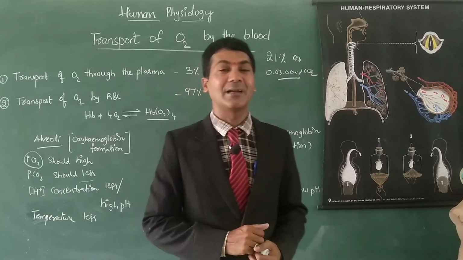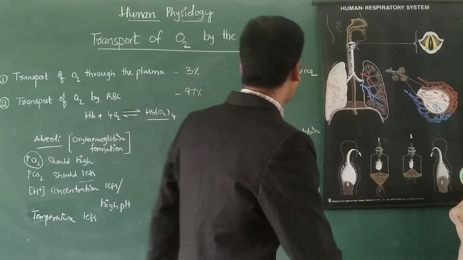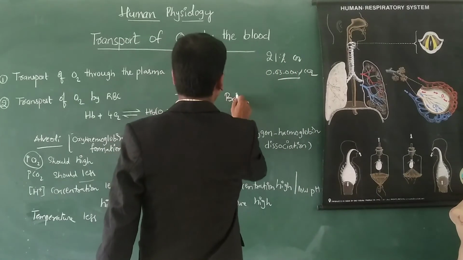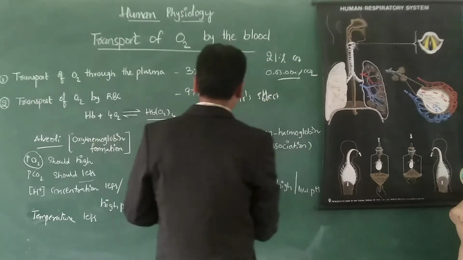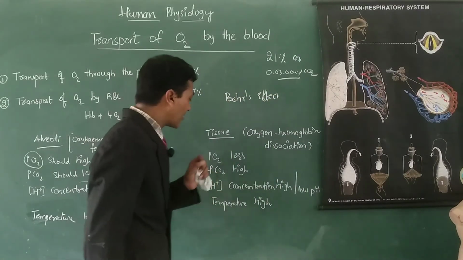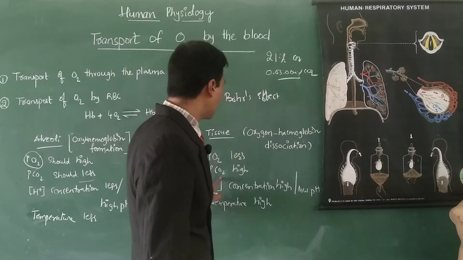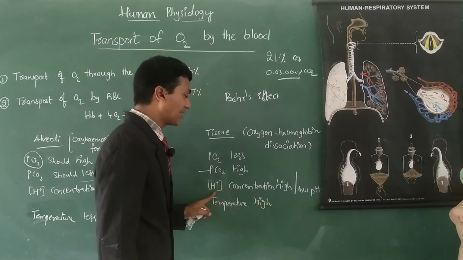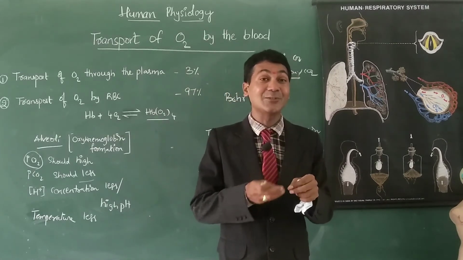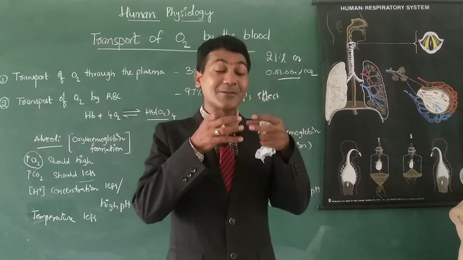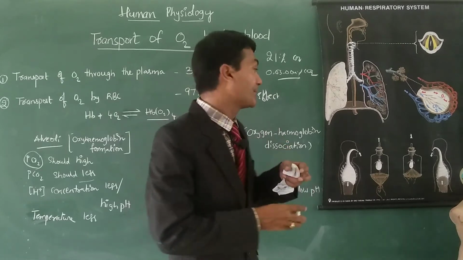And one more effect I want to tell you, which is called Bohr's effect. What does Bohr's effect state? The effect of the partial pressure of carbon dioxide, PCO2, and H plus ion concentration on the oxygen affinity of hemoglobin.